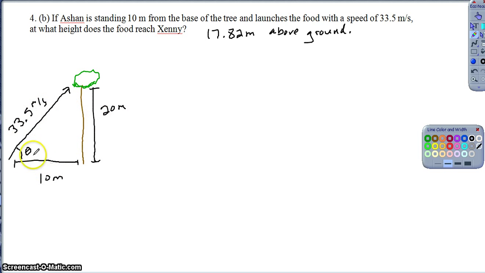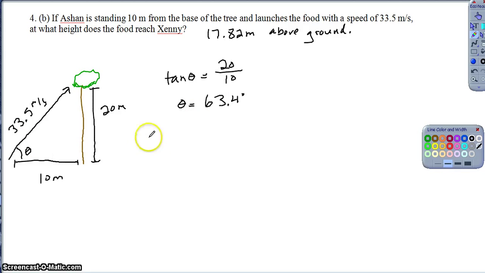And so if I know the velocity, I want to use the angle to help me find the components. So all I'm going to do is, based on the distances, set up a little trig, right, to find my angle. So the tangent would equal 20 over 10. So then tangent inverse of both sides, and I get my angle, theta, equal to 63.4 degrees. Okay, so that tells me the theta involved here.